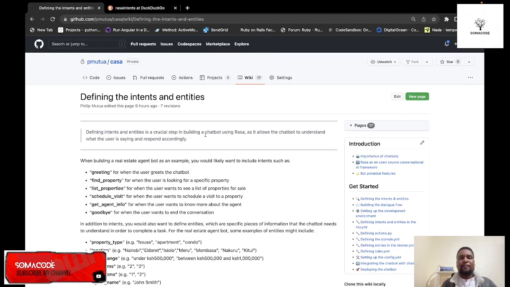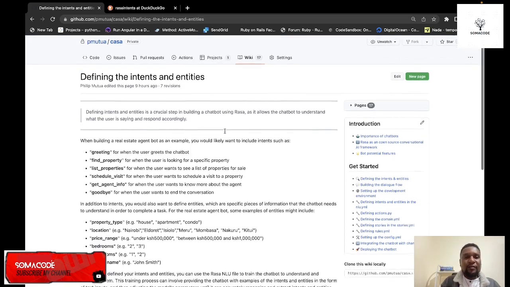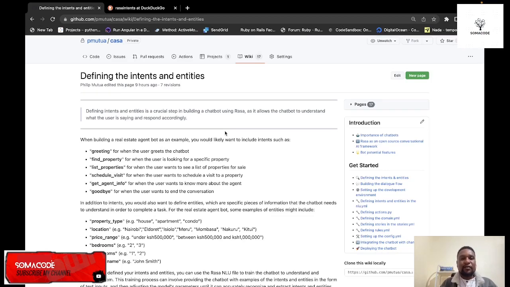into intents. So for instance, let me just give you an example with the intents that we have in our application. So when building a real estate agent bot as an example, you would likely want to include the following intents. So these are the few intents that we are going to be using. We'll have a greeting intent. The chatbot must have a greeting intent. Somebody greets the chatbot, we'll classify that conversation as a greeting.